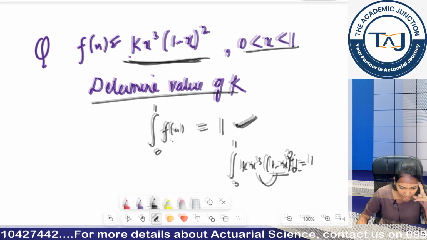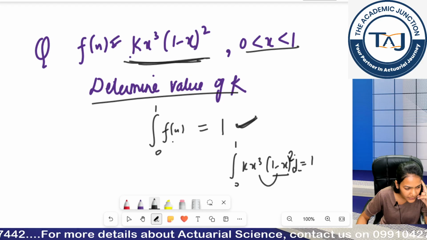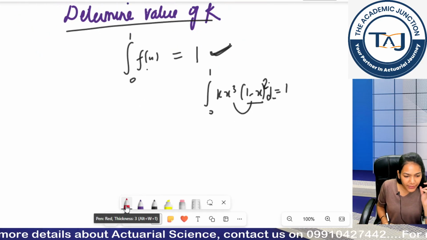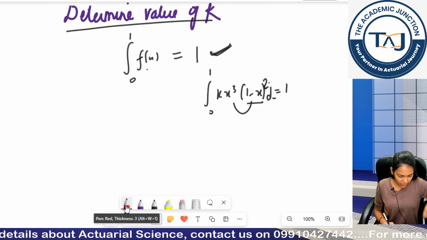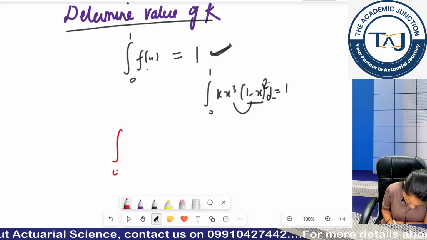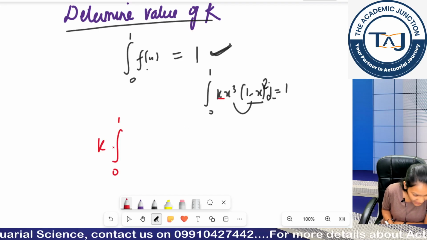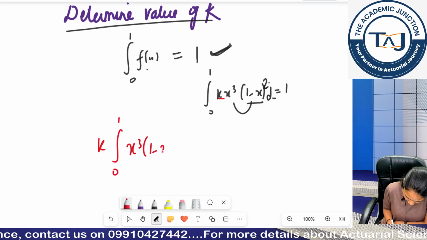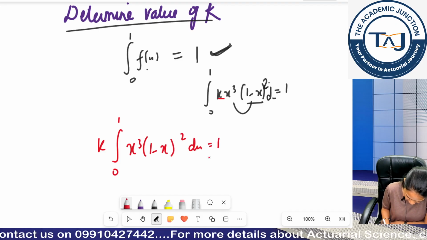So let's start solving. I've received answers. Okay. So let's do it first with integration. Rest of the students who have done it, give me an answer in the chat box. So 0 to 1, k is a constant. Let me move it out of my integral. Is that clear? x cube (1 minus x) whole square dx should be equal to 1.